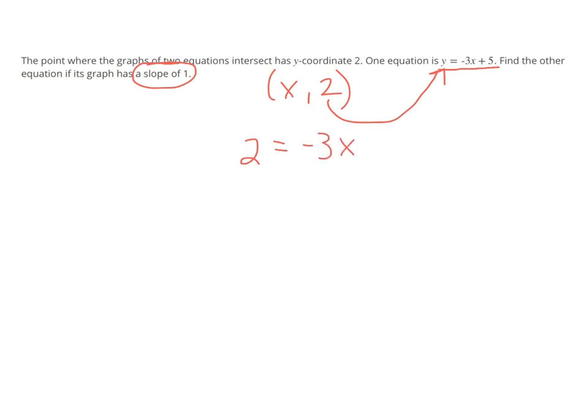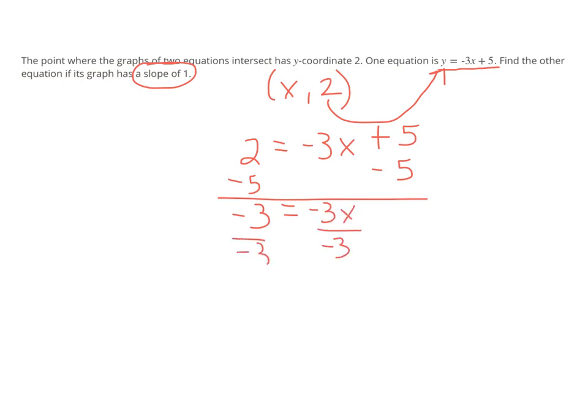So this actually is a way more straightforward solving than we've had to do recently with variables on both sides. Right now we only have a variable on one side, so we have to move the constant term to get the variable by itself. And we get negative 3 equals negative 3x. I'm going to divide both sides by negative 3. And then I'm going to get a value of x that's equal to 1.